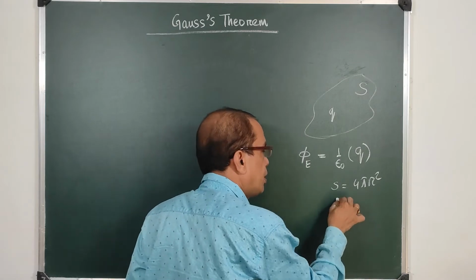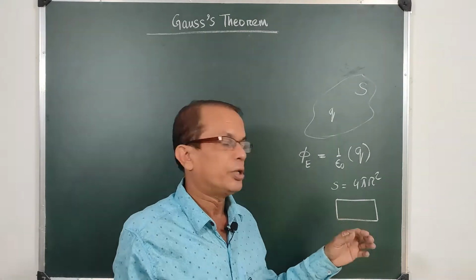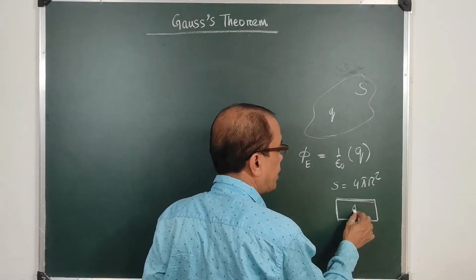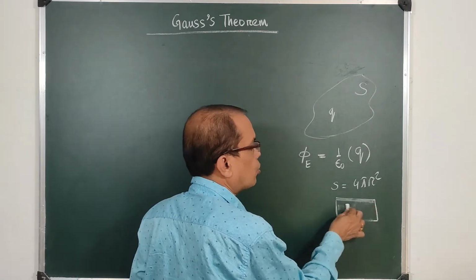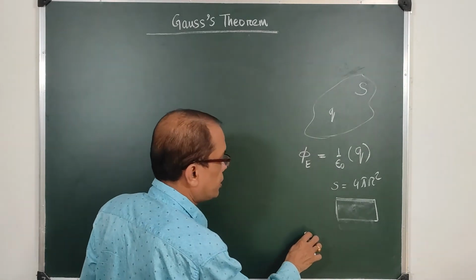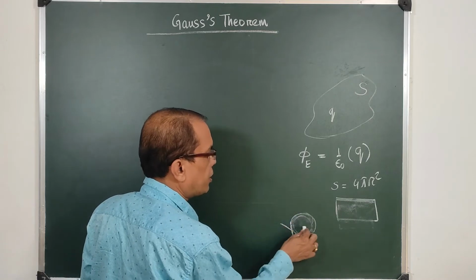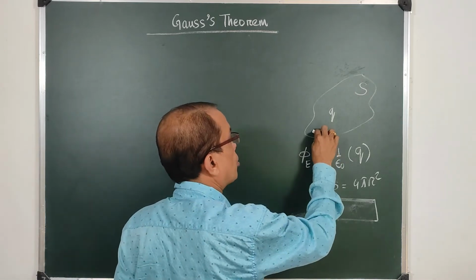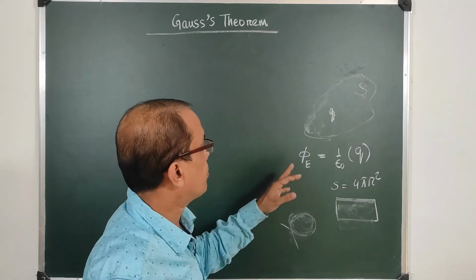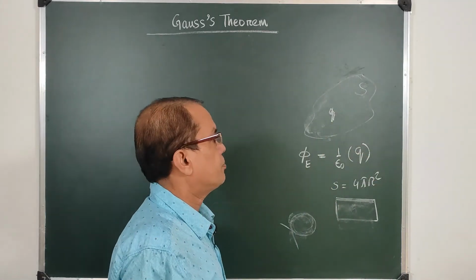If we have a rectangular surface, can it be a surface? It is a plane having two dimensions, length and breadth, so it will have an area, but it cannot enclose anything. A simple plane area cannot enclose anything, but when it is wrapping around something, then it can enclose. So when a surface encloses a charge Q, a link is established between the electric flux and the charge enclosed in that area.